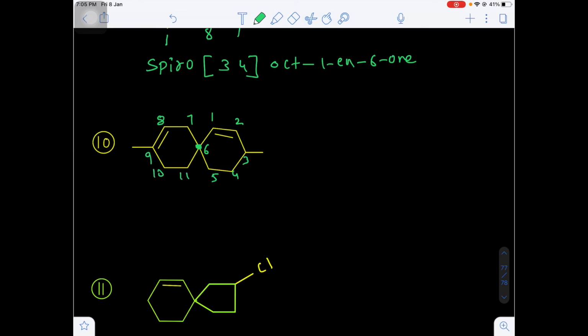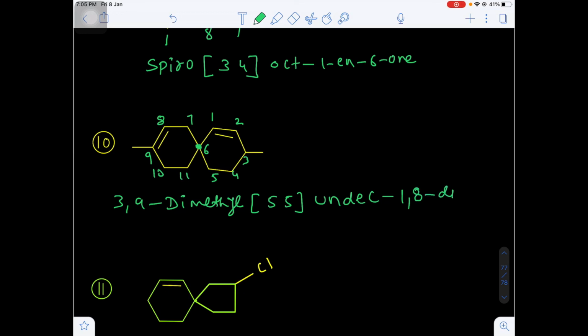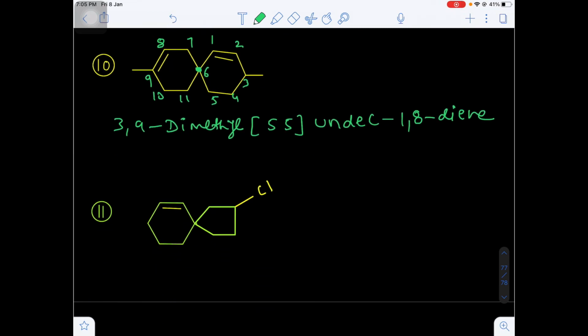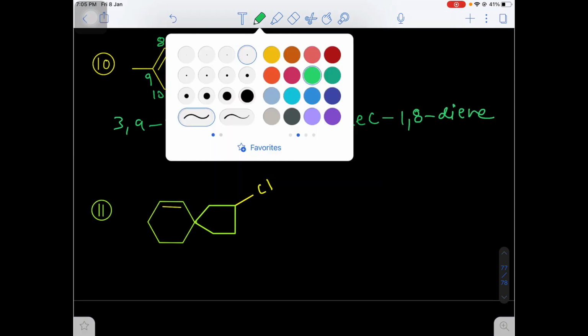Are you getting my pen? So here on the 3rd position and 9th position 2 methyl groups are there. That's why I am writing 3, 9 dimethyl. Both the rings will have 5 carbon atoms excluding the spiro atom, and total how many carbons? 11 carbons are there, undeca. And also there is a double bond in between 1, 2. That's why I am taking the 1. In between 8, 9, that's why I am taking the 8. 1, 8 diene. Yes or no? And last, one more question is there.